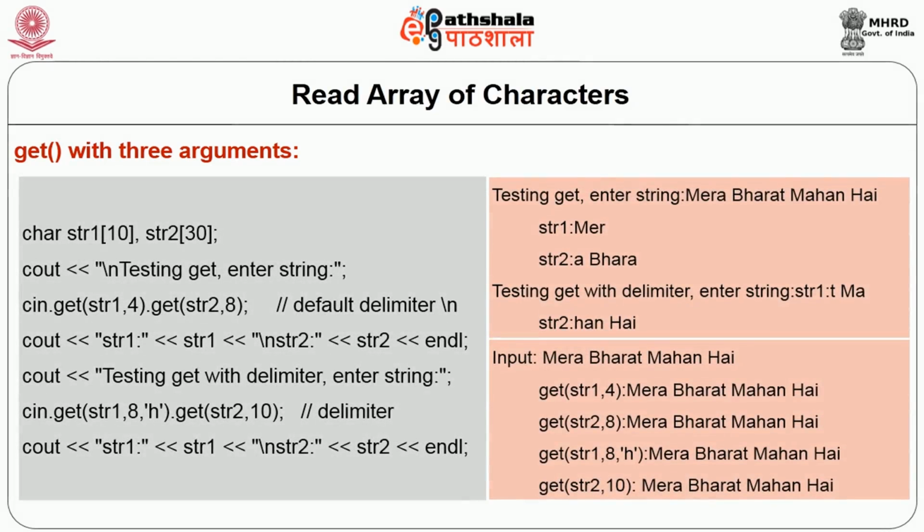See this example. Here we have two C type strings, str1 and str2, which I have defined with 10 and 30 characters respectively, and the functions we have used are cin.get(str1, 4) and cin.get(str2, 8). Because I have not specified any delimiter in this third line, the default delimiter newline will be considered. In the next get statement, the sixth line, I have used cin.get(str1, 8, 'h'). That means here I have specified the delimiter h. That means when h appears it should stop, or it should stop after 8 characters.